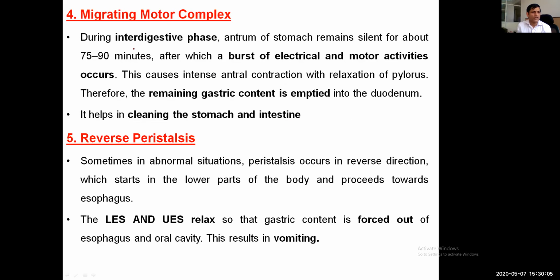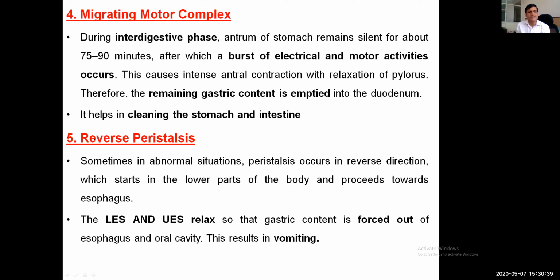Migratory motor complex we already discussed during the introductory phase. The antrum of the stomach remains silent for 75 to 90 minutes. Means every 90 minutes, the migratory motor complex starts functioning, and stomach से इलियम तक होता है ये, in which vast electrical and motor activity occurs. This causes intense antral contraction with relaxation of the pylorus, so that the remaining gastric content is emptied into the duodenum, which helps in cleaning of the stomach and intestine.